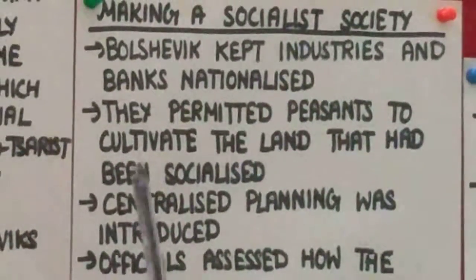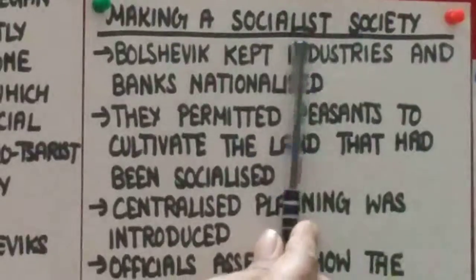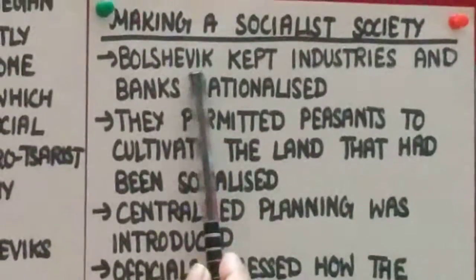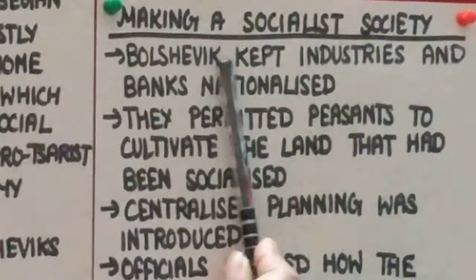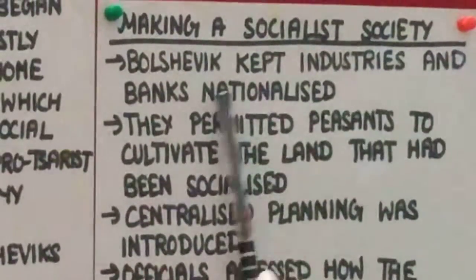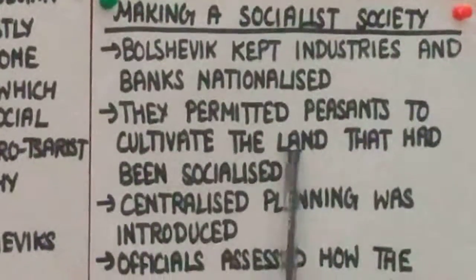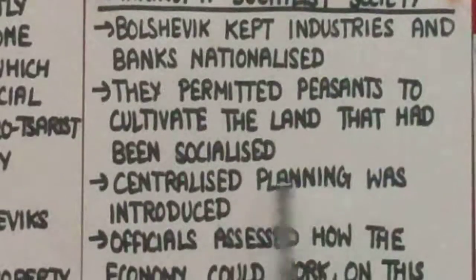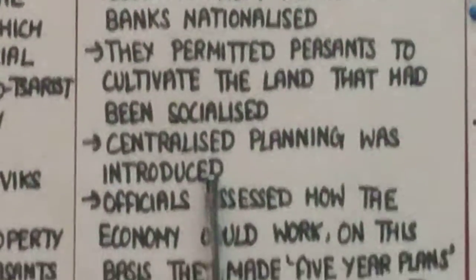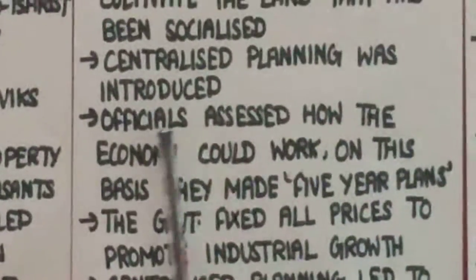Now the next topic is the steps towards making a socialist society. The Bolsheviks kept industries and banks nationalized. They permitted peasants to cultivate the land that had been socialized. Centralized planning was introduced, which means all the planning was done at the center level.